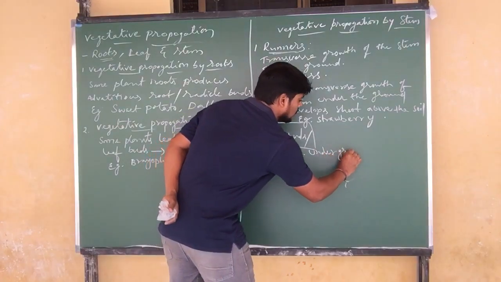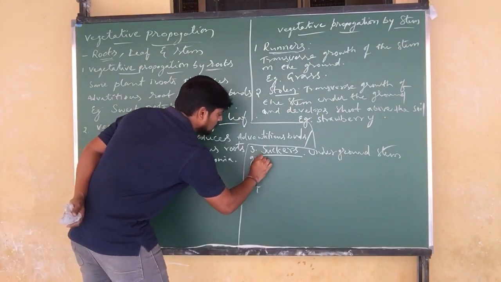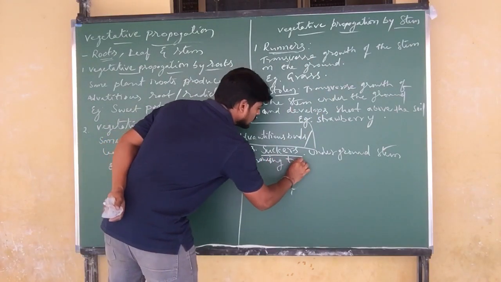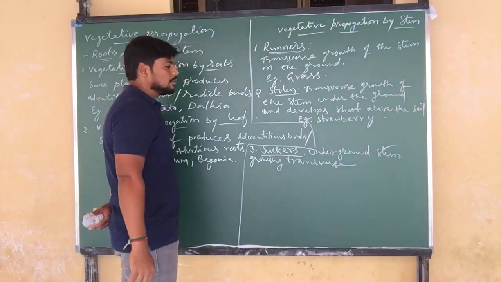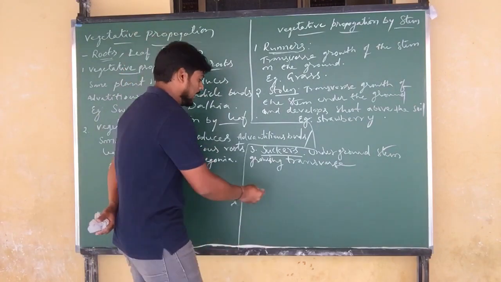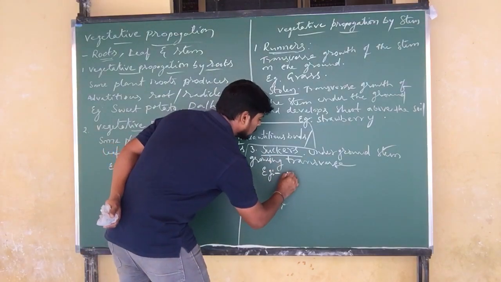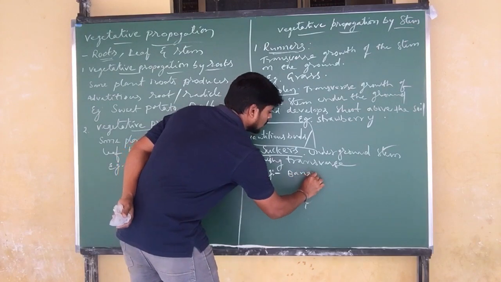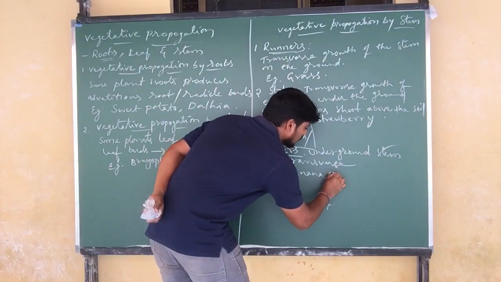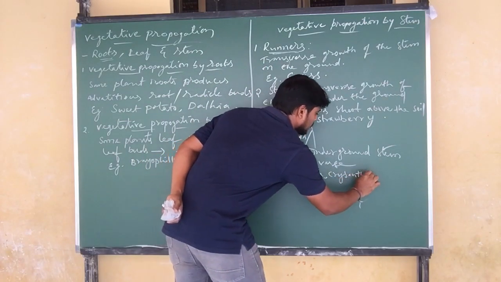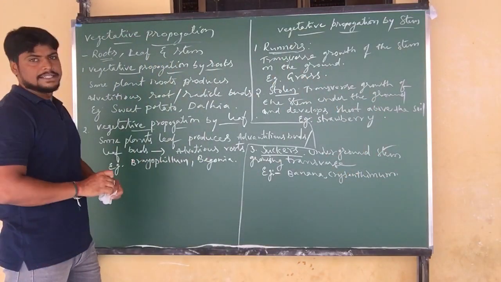Underground stem is growing transverse, and produces and allows development into a new plant. So for example, we can take banana. Banana is an example for suckers. And also we can take chrysanthemum, another example for suckers.